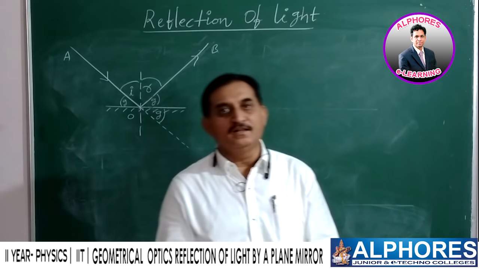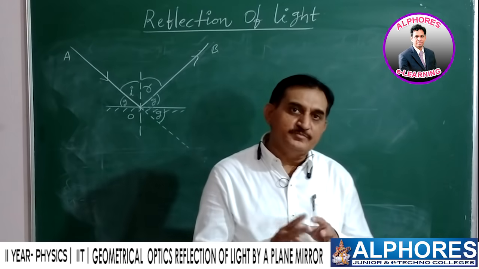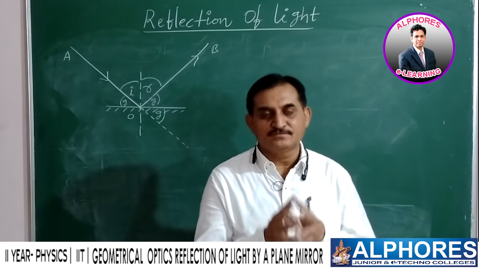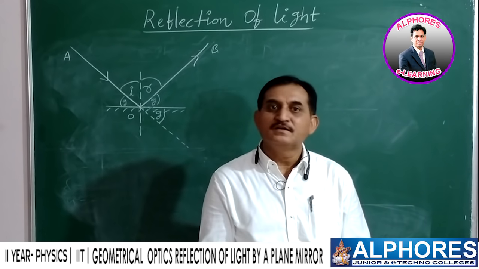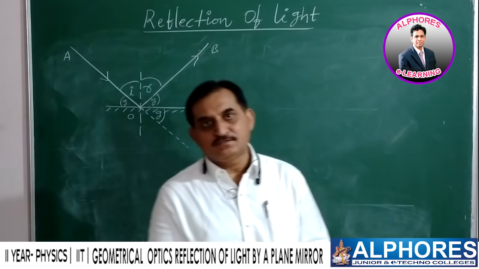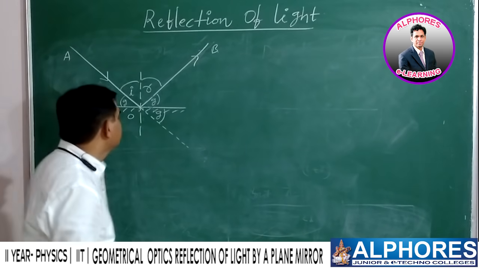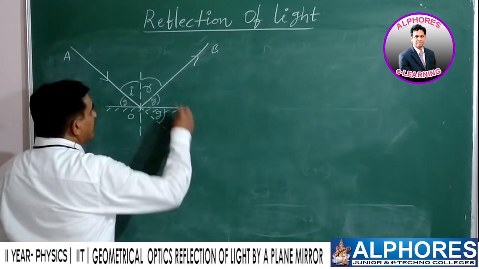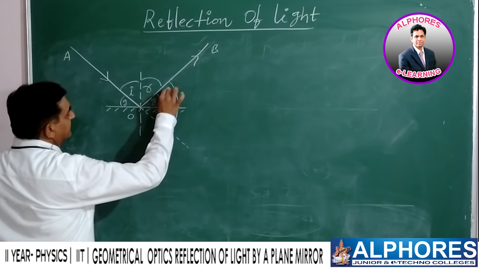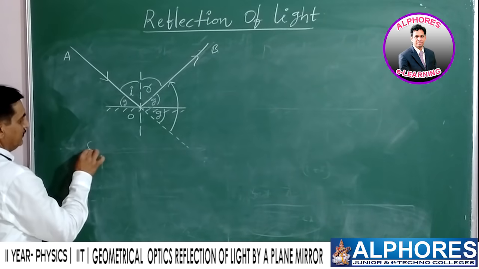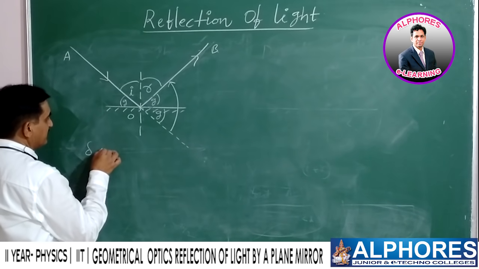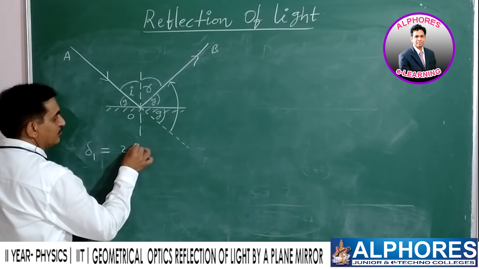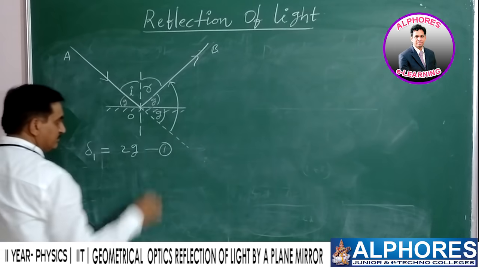So how much angle is the reflected light to be turned if the plane mirror or reflecting surface is turned by an angle theta? See here, let us find the first deviation suffered by the light in this case. Initial deviation suffered by the light, delta 1, is equal to 2g in terms of glancing angle, equation 1.